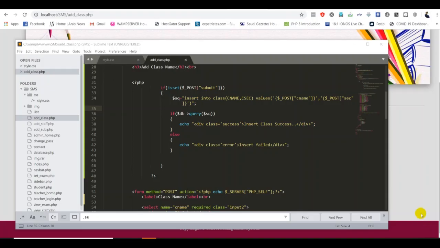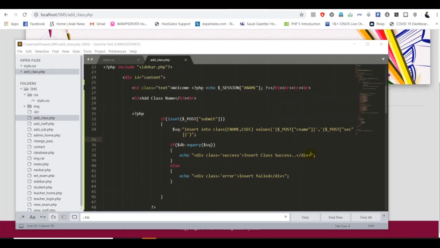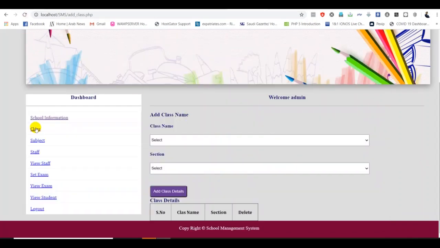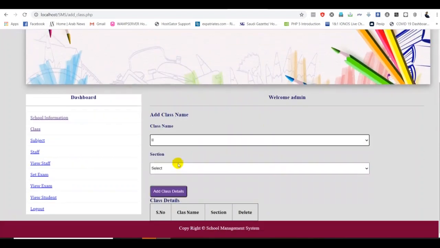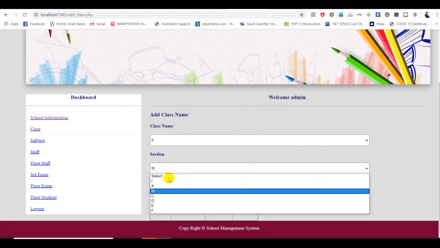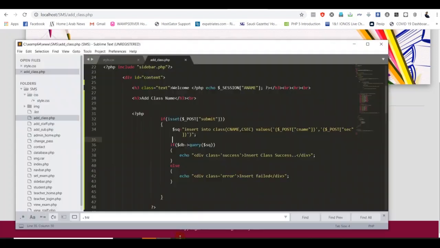Now I go back to my add class.php. I have to check whether it is working or not, because we have completed our insert query into our table. I go back here, then I refresh. Now I have to add the classes. You put any class and the section 3. Oh my god, I'm having a problem. A B, that's a mistake we made, I think, and it should be A B because we put the 3. So I have to change this one.